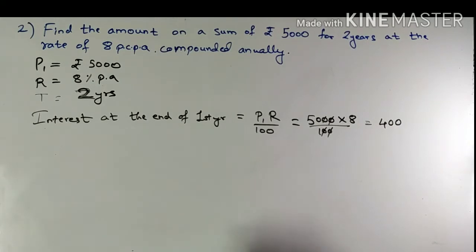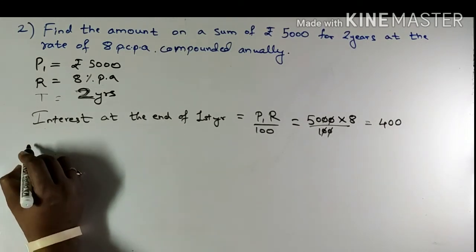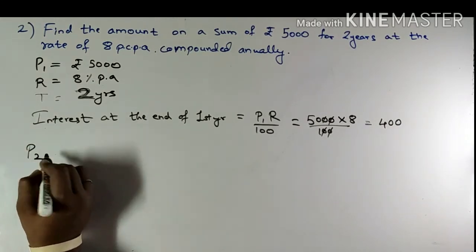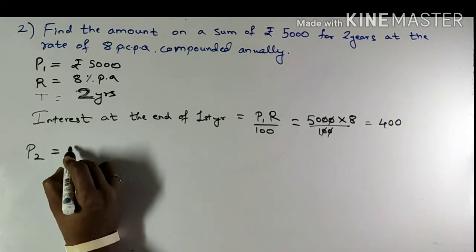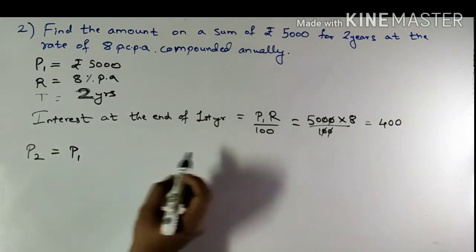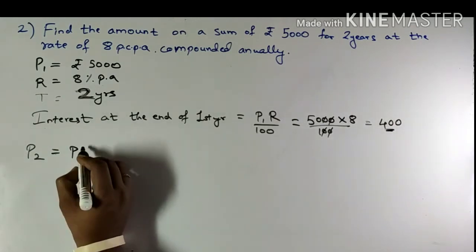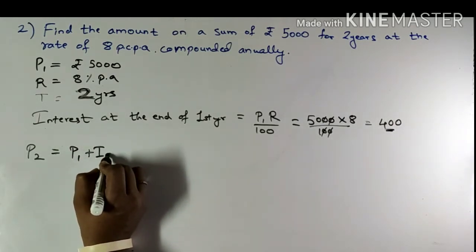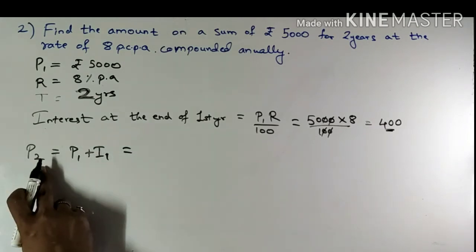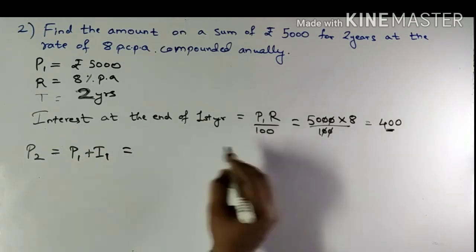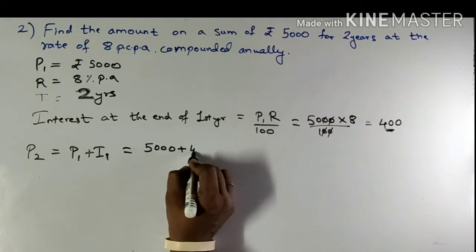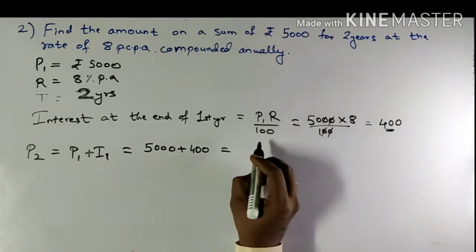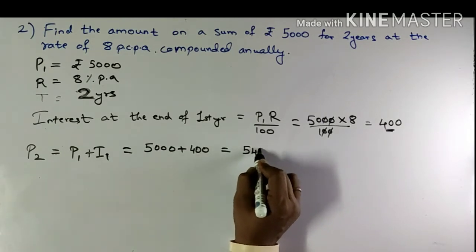Now as we have learned, for the second year the principal will be different, that is initial principal plus this interest gets added to the initial principal. So P2, the principal for the second year, becomes 5000 plus 400, which is nothing but 5400.